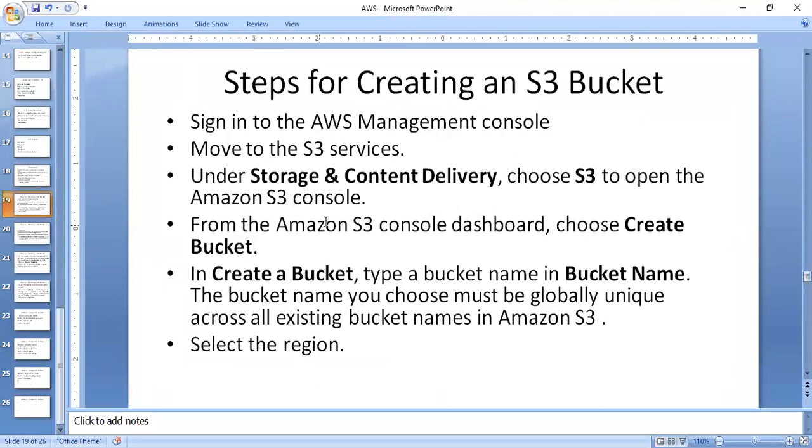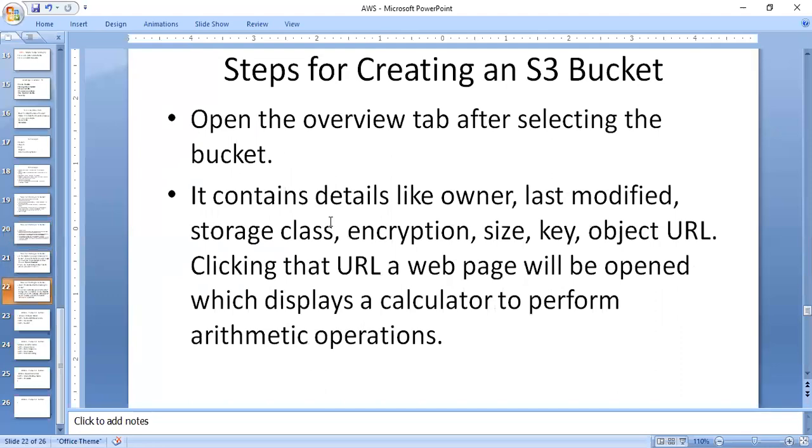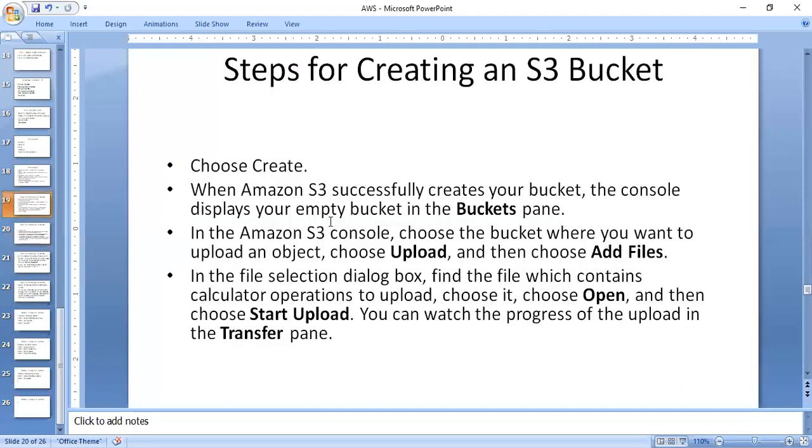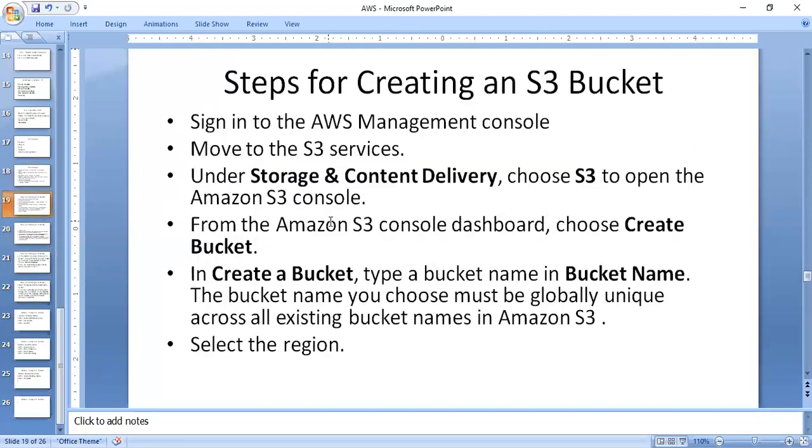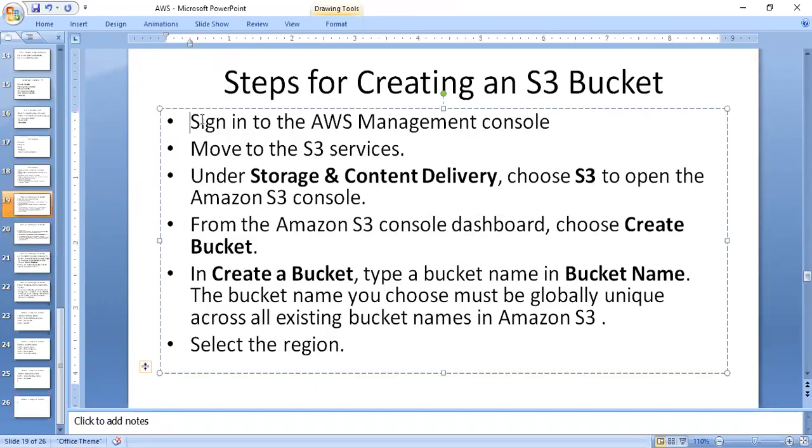Here, the next important one: steps for creating the S3 bucket and then storing the information in the S3 bucket. This is a very important step. There are different steps for creating the S3 bucket. First, sign in to the AWS Management Console. After that, move to S3. After that, under Storage and Content Delivery, select S3. That means you will do it one by one, step by step.